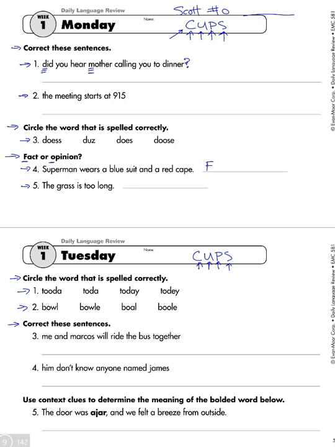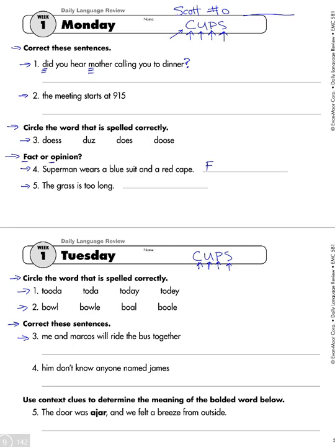All right, now we're looking at this next section, correct these sentences. And this is where we're going to really use CUPS. So here we go. Number 3, me and Marcos will ride the bus together. So now my ear hears a usage mistake in that one. And I'll do this one for you, and then to help explain what's going on.